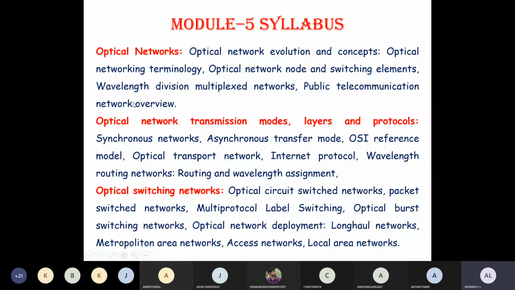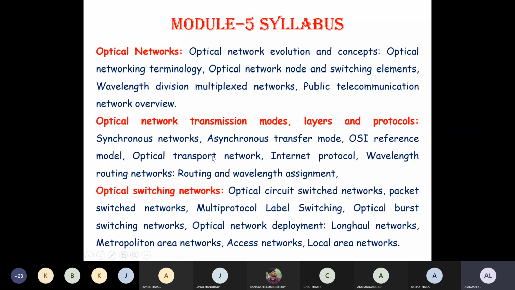The second part is optical network transmission modes and layers. We are very familiar with the OSI model. In this module, we are going to understand the OSI reference model with a slight modification, with respect to optical fiber communication. The OSI 7 layers are compulsory, but along with the 7 layers, they have been clubbed together and made into 4 layers. How it is made, we will see.